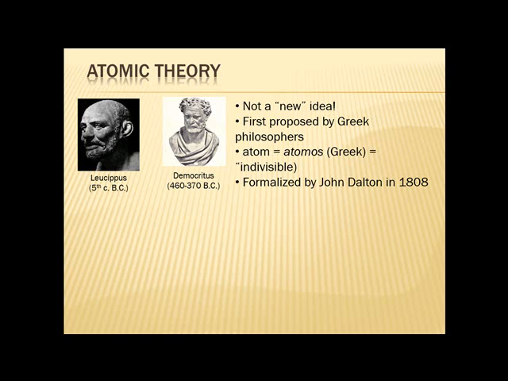And again, this wasn't something that got a lot of traction in science. There was no reason to believe it. There were no observations that made it really obvious to people until much, much later. In fact, you notice it's 1808. John Dalton, who was an English school teacher, formalizes atomic theory. He wasn't the first person to propose it, but he formalizes the principles of it.